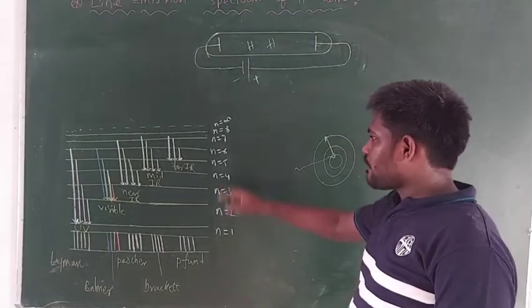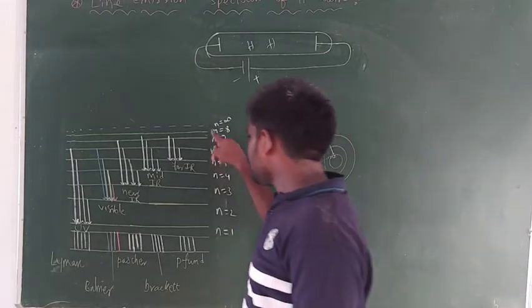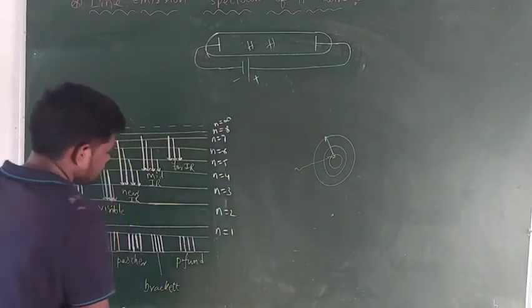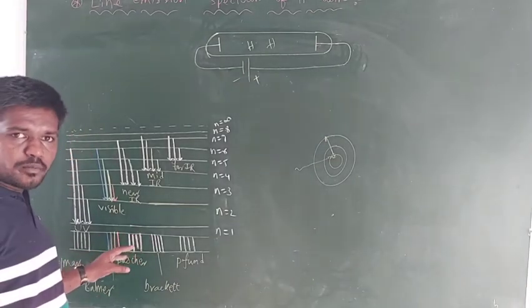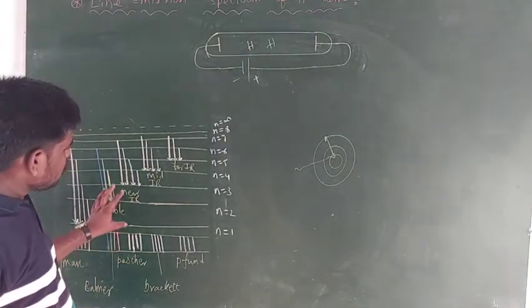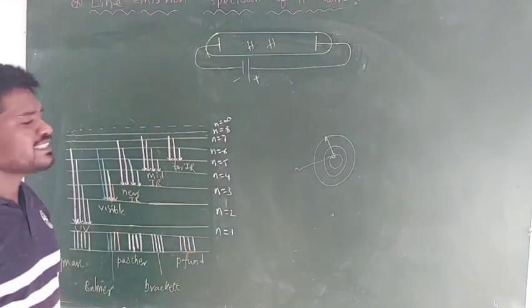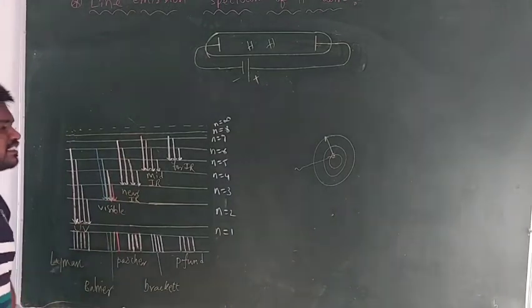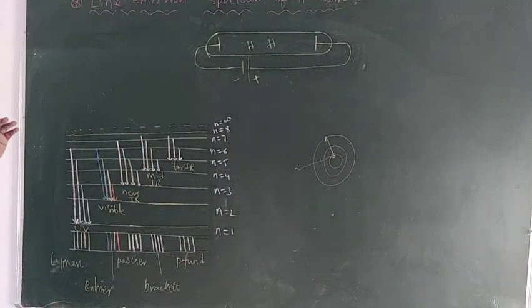Now here I have represented the orbits present in the hydrogen atom in vertical fashion. Electrons start in the ground state. By absorbing the energy, they excite to different higher energy levels. Again after some time, the electron de-excites by emitting radiation.